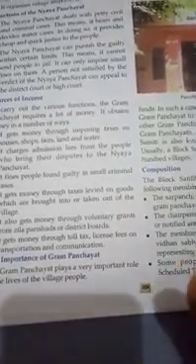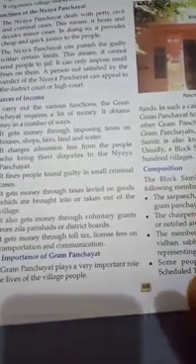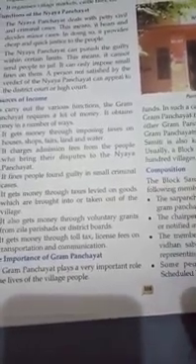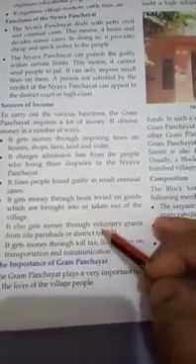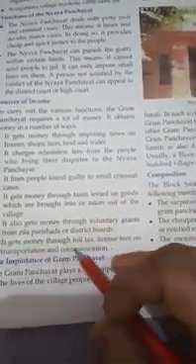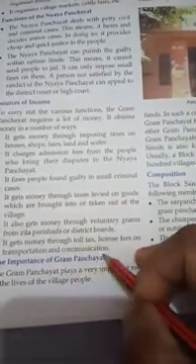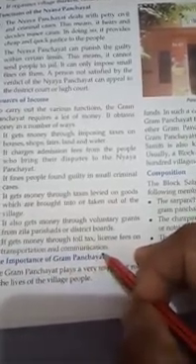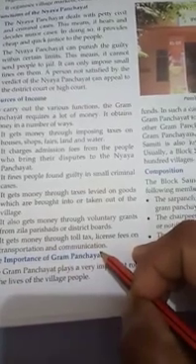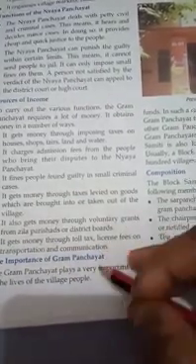Suppose for putting up tube wells, or for education, or for vaccination, they get money from there. It also gets money through toll tax and license fees on transportation and communication. So these are the major sources from where they get the income to work properly.